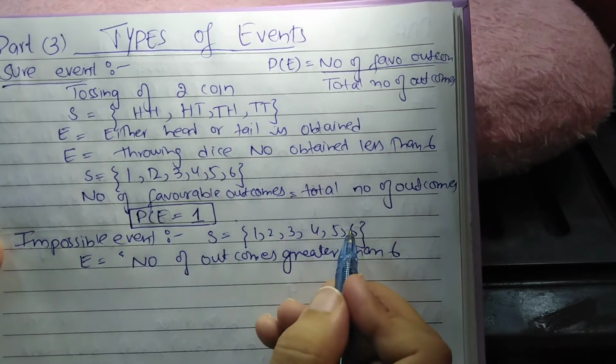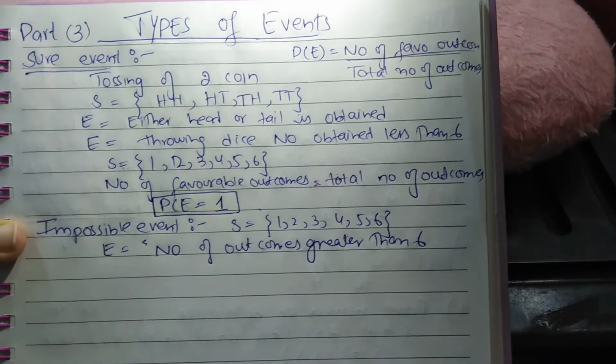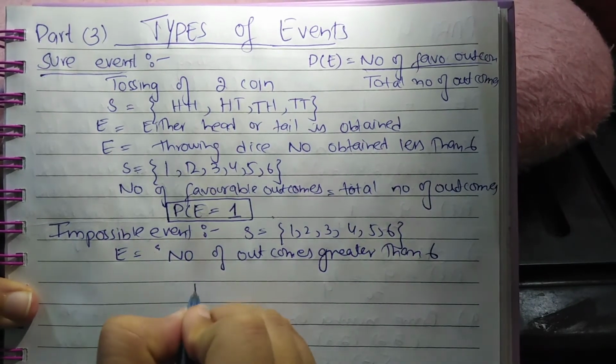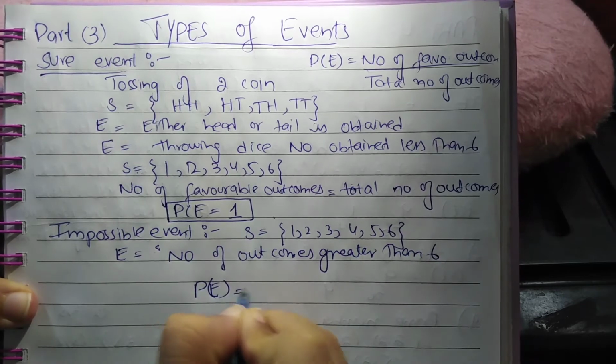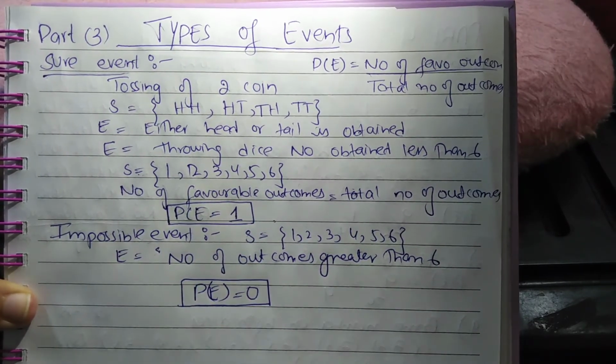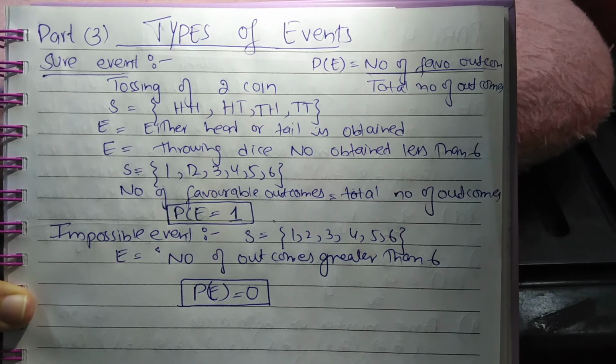In this case, there is no outcome which is greater than 6. So the answer is 0, and the probability of this event is 0. So the probability of an impossible event will always be 0. This is the second property of probability.